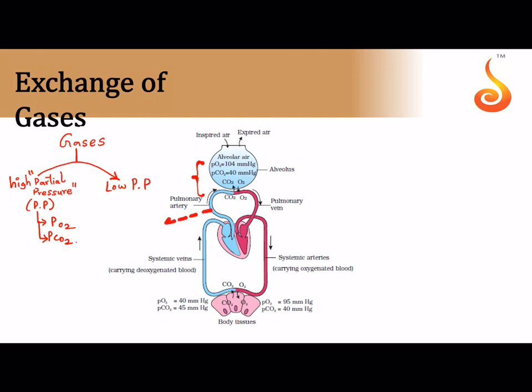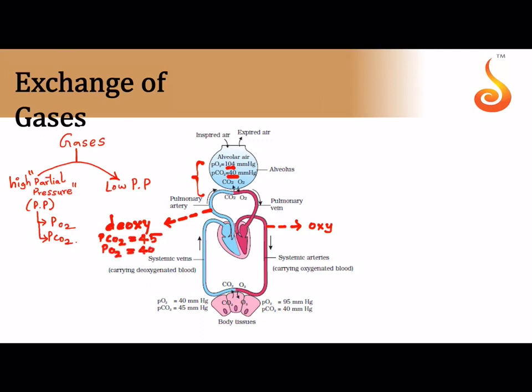Now the blue blood actually represents deoxygenated blood. Deoxygenated means it is poor in oxygen, and the red blood basically represents oxygen rich blood, which is heavily saturated with oxygen. Now, deoxygenated blood is coming through the pulmonary artery into the alveoli. In the alveoli, the partial pressure of oxygen is very high, it is 104. The partial pressure of carbon dioxide is very low, 40. Whereas in the deoxygenated blood, the partial pressure of carbon dioxide is high, it is 45, and the partial pressure of oxygen is very low, it is 40.